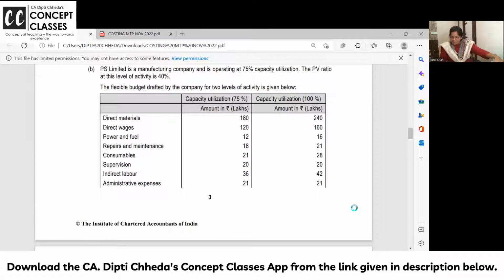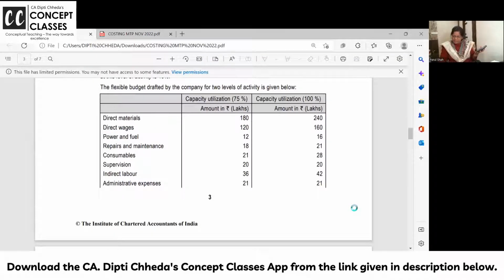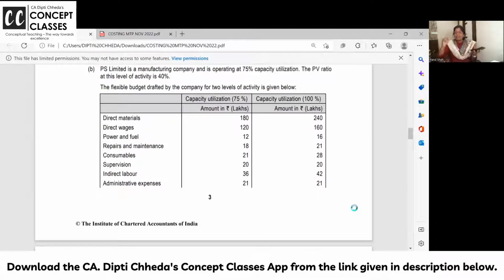If at 75% it is 180, then at 100% how much? 180 into 100 divided by 75. 240. So this is like variable cost. Wages is variable. Power and fuel is variable. Repairs is semi-variable. Ma'am, how will we know? Whenever there is change in percentage, if cost is changing, it's variable.